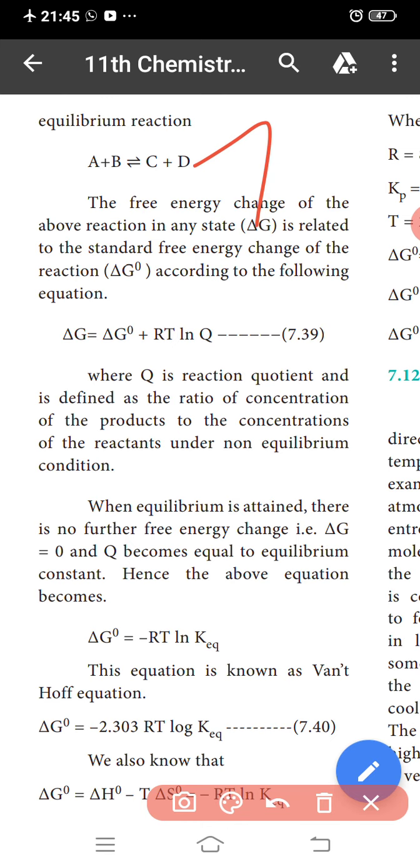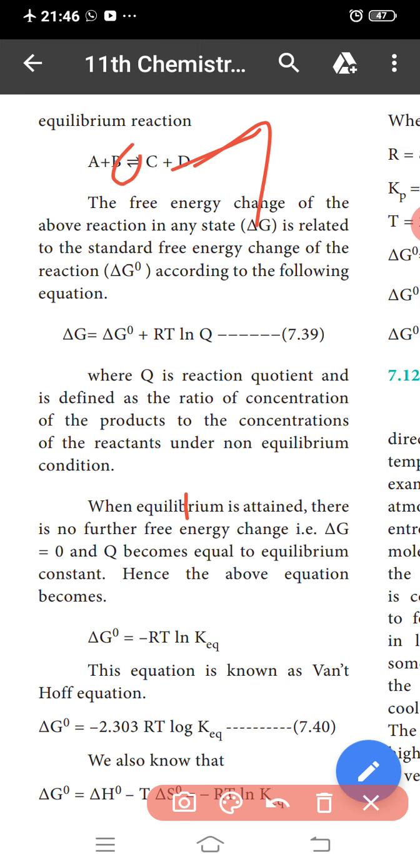This means that reactions in both directions would be produced with a decrease in free energy, which is impossible. So it is possible only if, at equilibrium, the free energy of the system is minimum. Let us consider a general reaction: A plus B in equilibrium with C plus D.